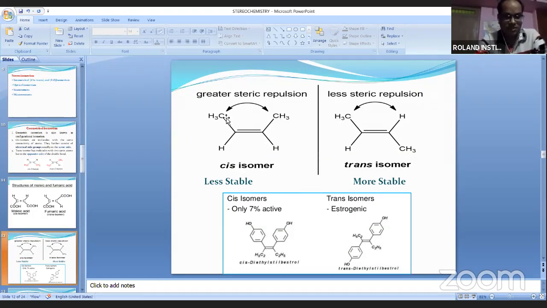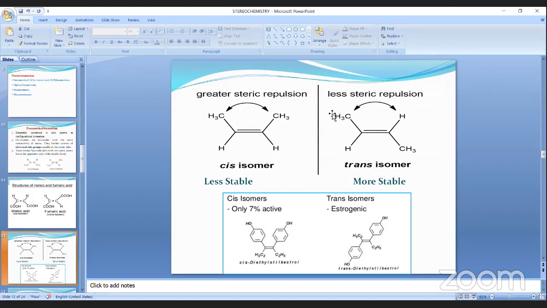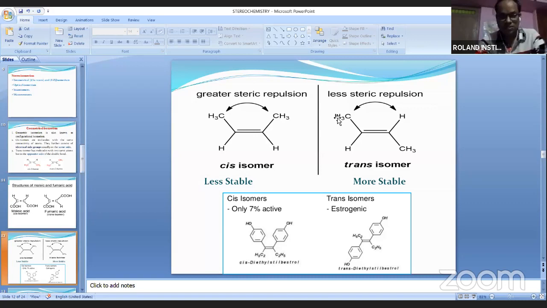There is more steric repulsion on the same side. But here in the trans form, they are present away from each other, meaning the distance between both groups is more. So they cannot repel. This steric repulsion is very less in the trans case.